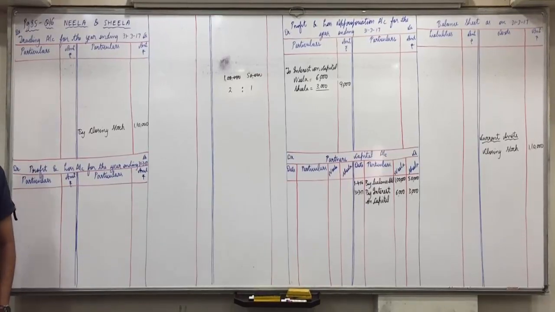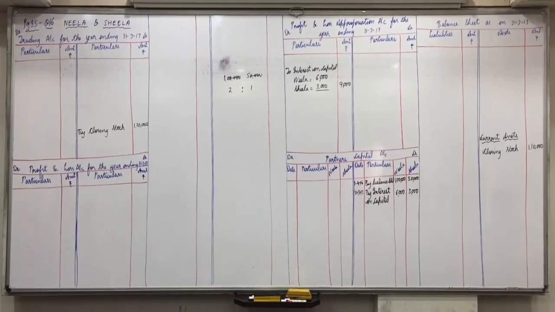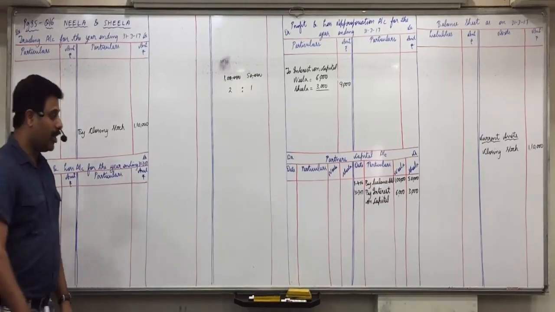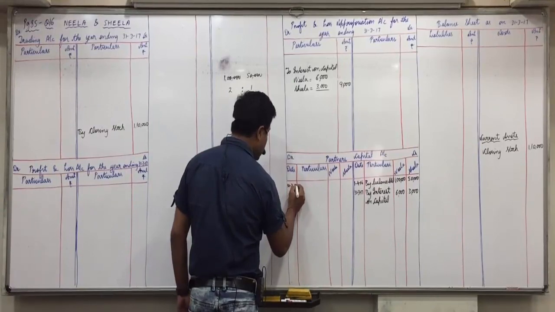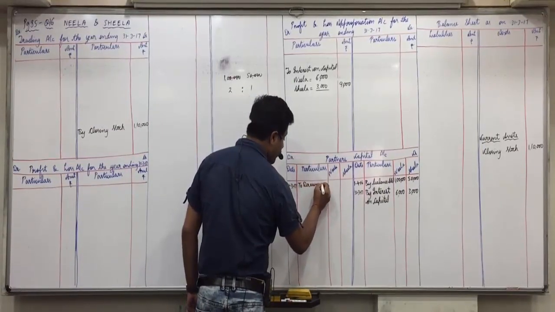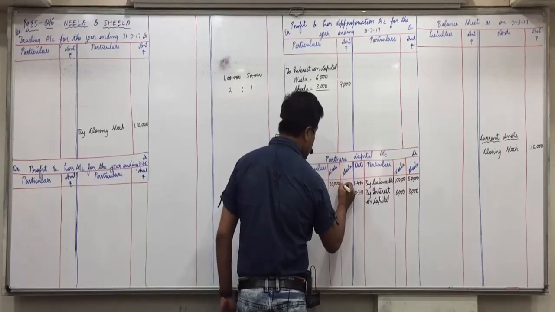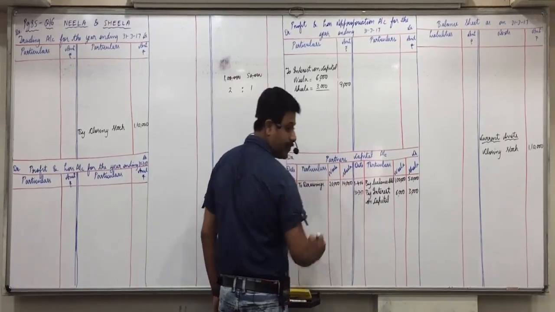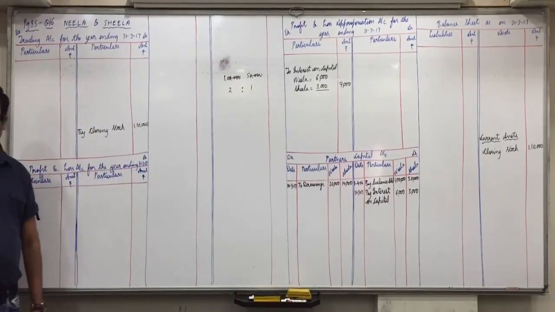Amounts are directly given. Tell me the effects. Correct. So now, all of you put tick on the drawings in the beginning. Do you find 20,000 and 14,000 are the drawings debit balances? Put tick on that. That first we will record in partners capital account debit side, by drawings. Neela's column 20,000, Sheila's column 14,000. Now interest on drawings, amounts are directly given, 900 and 600.